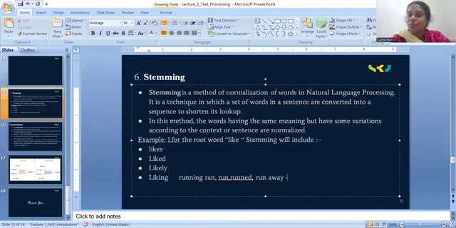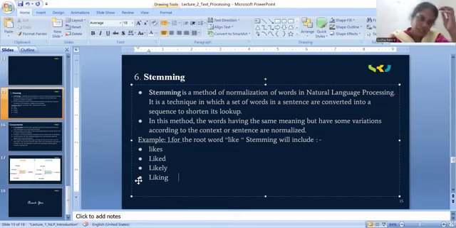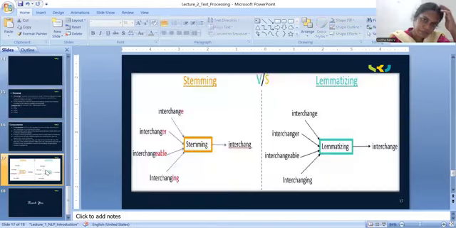But for all these stem words, what is the root word? We are having only one root word. If you take like that, in our English language, we are having n number of stem words. So converting the stem words to the root words is called what? Stemming.